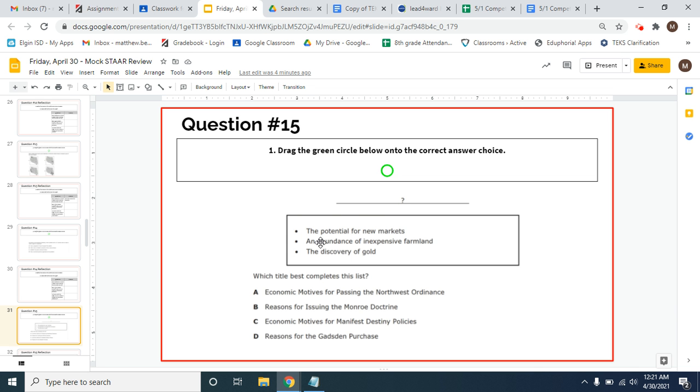And so all of these things are reasons why people would be motivated to actually move west, right? Potential for new markets, meaning that there's new places to buy and sell goods. Inexpensive farmland, so people can very easily and very cheaply move out west. And then also the discovery of gold in California is a motivator for a lot of people to go all the way west to settle in California and to try and get rich, basically. Even if not everyone did, these were all reasons why Manifest Destiny became so popular at the time.